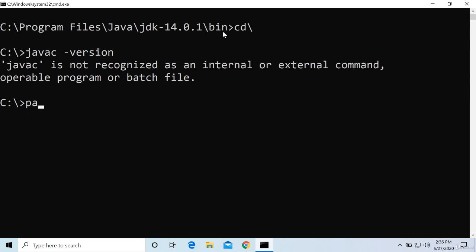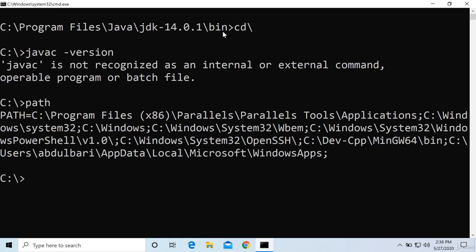So what is path? I will just type path and see. Oh, there are so many addresses mentioned here. Already so many addresses are there. So let us include our Java path also inside this one. So say set path assign. I have copied that path, you remember. I will just paste it here.